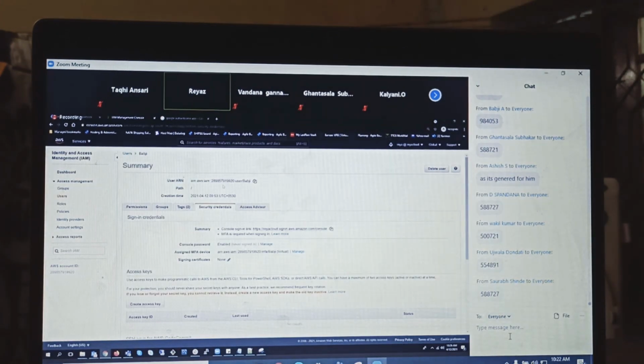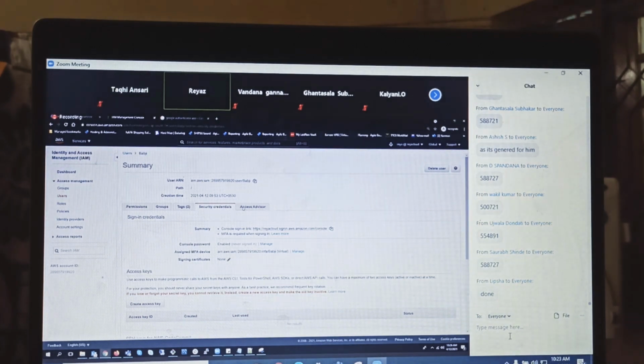Now MFA is set up for whenever this Babji is logging in, you will get this MFA to provide from the phone. Do you remember how I got MFA when I was signing in? The same way Babji will be asked to provide MFA when he is signing in to the console. He needs to open this Google Authenticator, and whatever code is there, he just mentions that, and then he will be logged in. You understand?